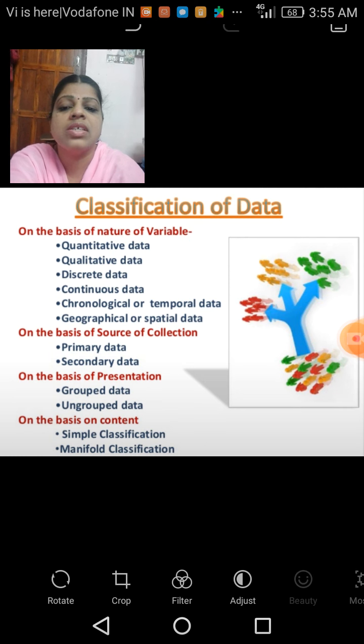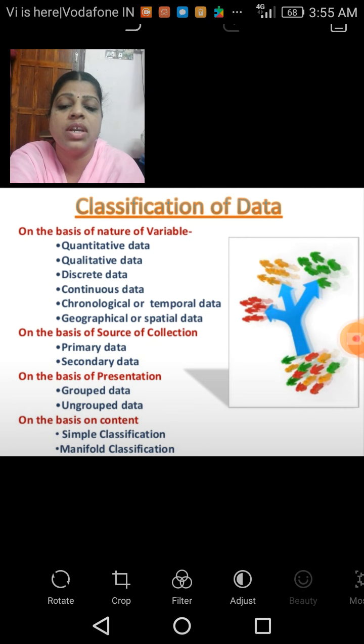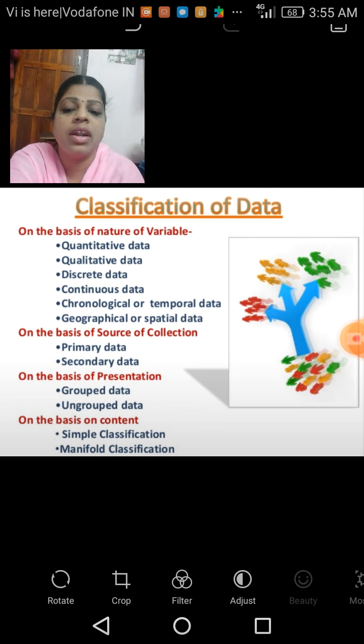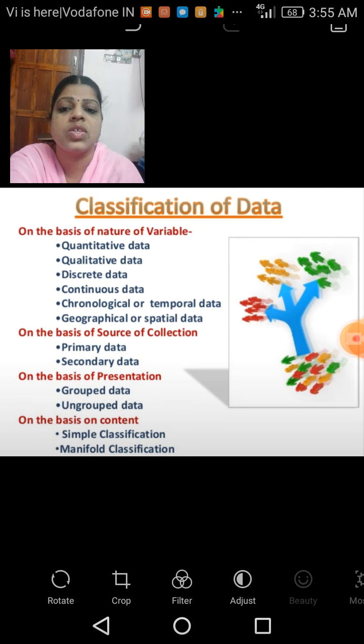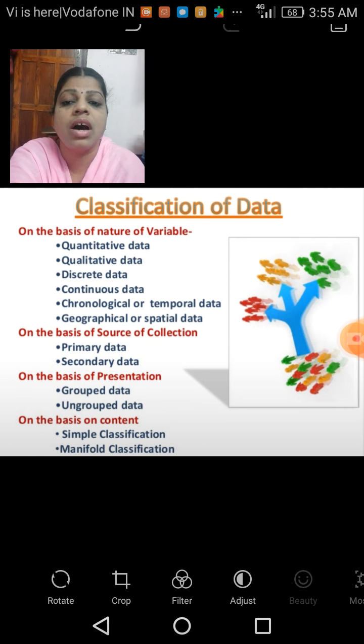The second one is the source of the collection. The third one is on the basis of presentation. The next one is on the basis of content, etc. So these are the 4 criteria through which the data are classified.